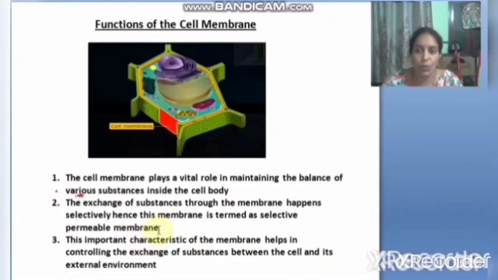See, understand this point, children. The cell membrane does not allow all the particles into the cell. It selects only some particles to be allowed into the cell. So, since it is selecting the particles, it is called the selectively permeable membrane. See, this important characteristic of the membrane helps in controlling the exchange of substances between the cell and its external environment.